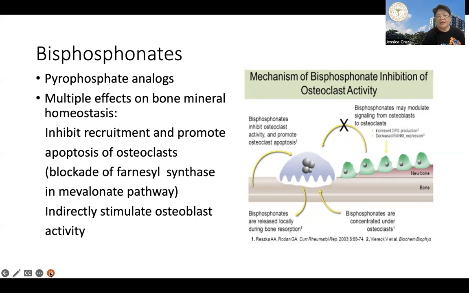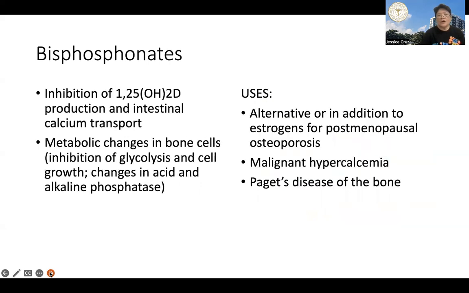And they also indirectly stimulate osteoblast activity, no? Now, bisphosphonates inhibit the production of calcitriol, and they also inhibit intestinal calcium transport, no? And they can produce metabolic changes in bone cells, like, for example, inhibition of glycolysis, cell growth, and elevation of acid and alkaline phosphatases, no?